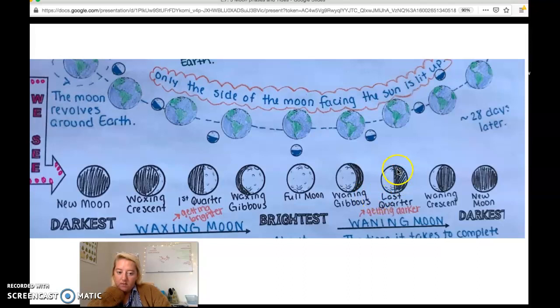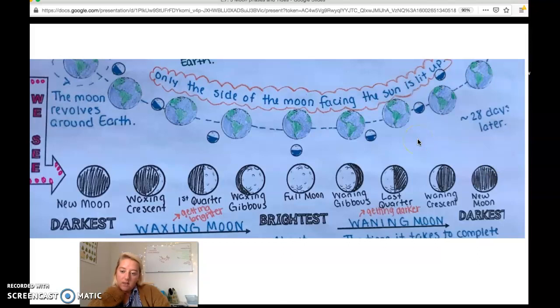And then we're losing even more of our moon as we travel along in our orbit. We call this the last quarter. We lose a little bit more till all that we have is just a little sliver left. Remember, we call that sliver a crescent. And then, because it's getting darker, we call it waning until eventually we're back at that new moon again. Okay? And it takes about 28 days, 27 days for this full cycle to happen.